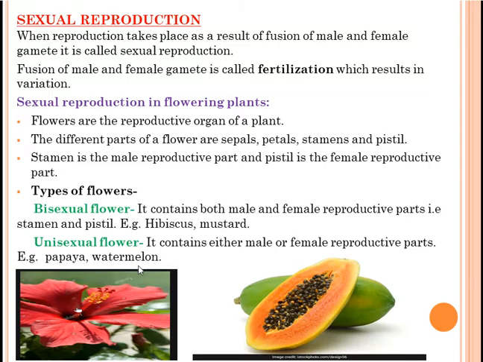Like this you can remember the fruits in which many seeds are present. They are the examples of unisexual flowers. So in this papaya also you can see many seeds are there. In watermelon also many seeds are there. Those are the examples of unisexual flower. Like that you can remember.